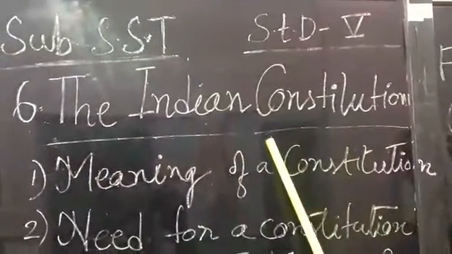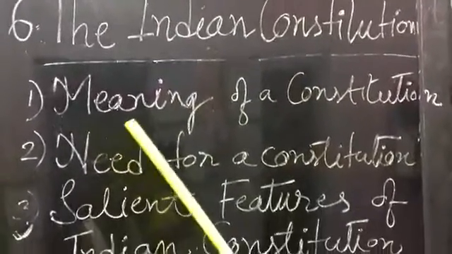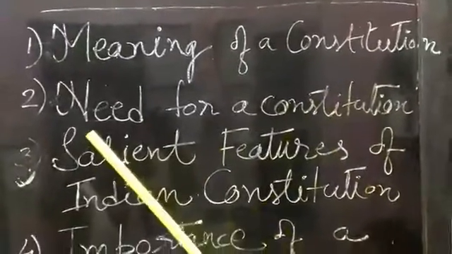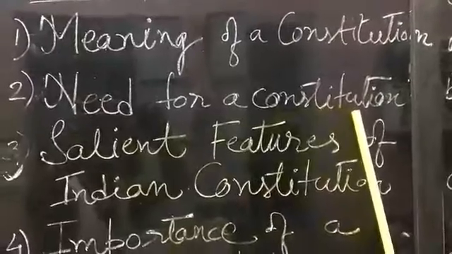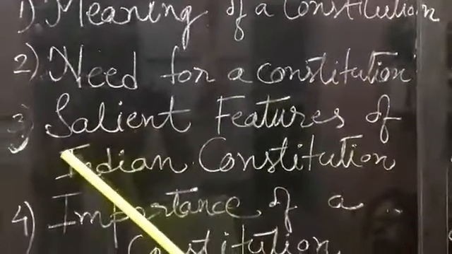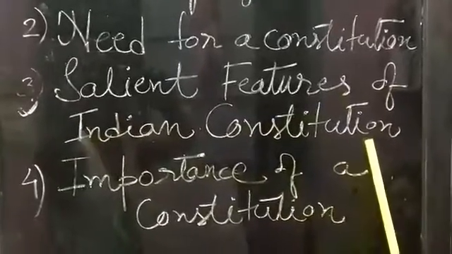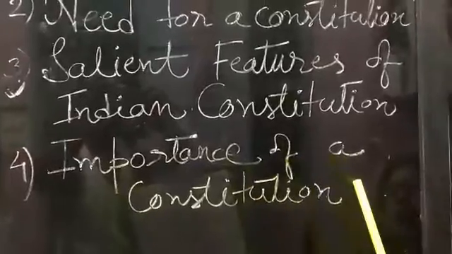This chapter includes 4 points. The first point is meaning of a constitution. The second one, need for a constitution. The third point, salient features of the Indian Constitution. And the fourth point is importance of a constitution.